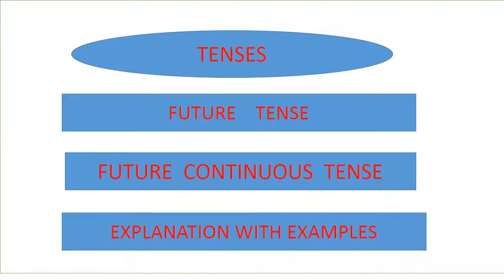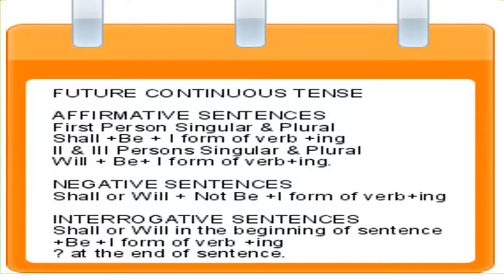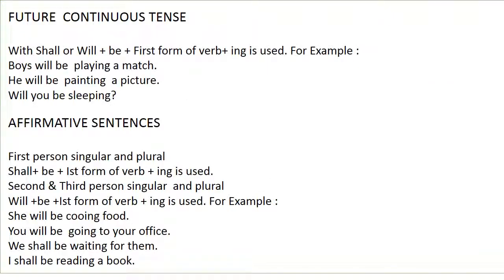Tenses, future tense, future continuous tense. Future continuous tense. Affirmative sentences. First person singular and plural: shall and be and first form of verb and ing is used. Second and third person singular and plural: will and be and first form of verb and ing used. Negative sentences: shall or will and not, be and first form of verb and ing used. Interrogative sentences: shall or will in the beginning of the sentence and be and first form of verb and ing is used. Sign of interrogation is used at the end of the sentence.